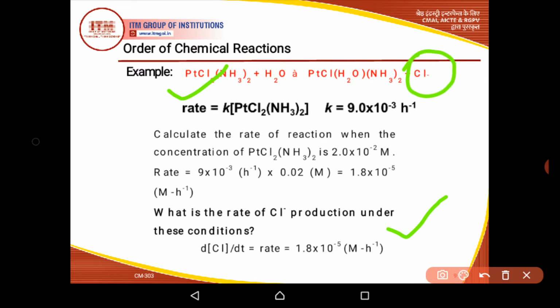So the rate of consumption of reactant will be equal to the rate of formation of chloride ion. So the rate will be 1.8 × 10^-5 mole per hour, because the same number of moles are involved in this reaction. So it can be calculated by using this concept.